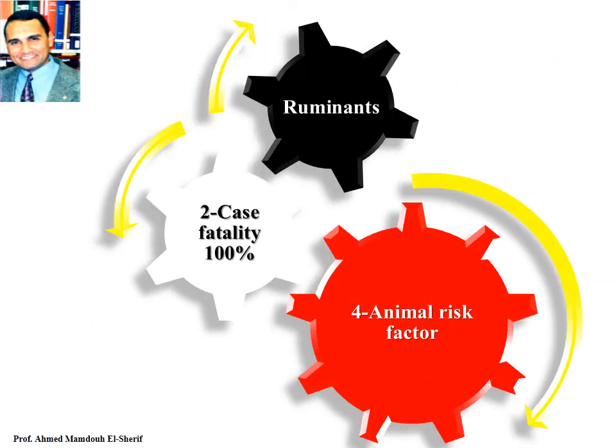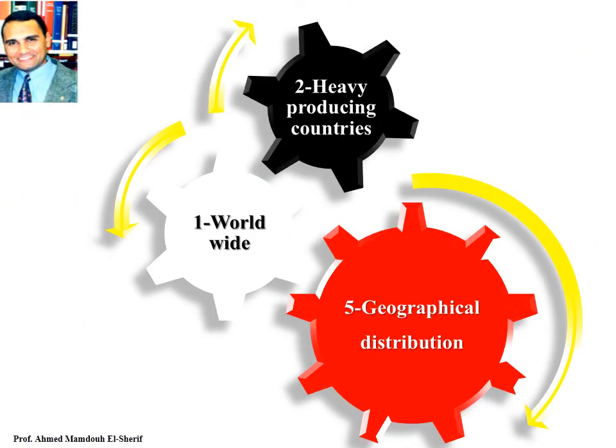Animal risk factor. All ruminants are at risk, with case fatality 100%. The most susceptible are adult sheep of 6 to 8 months of age, where case fatality is 100%. Geographical distribution of malignant edema or gas gangrene disease. It is distributed throughout the world, with enzootic occurrence in the heavy producing countries or regions for ruminants.